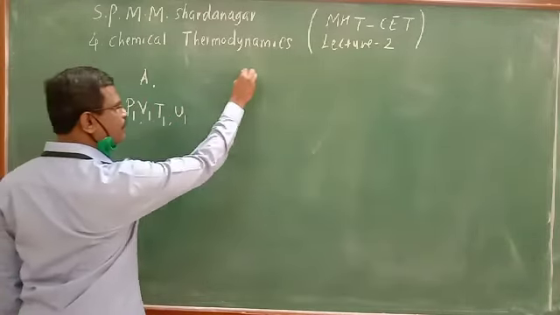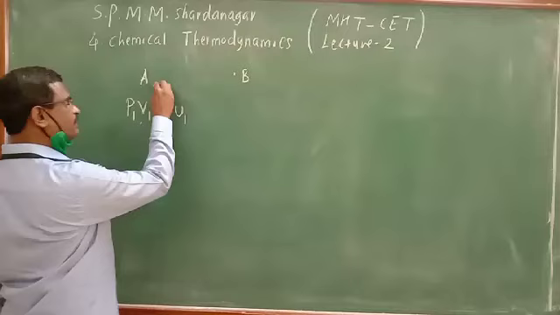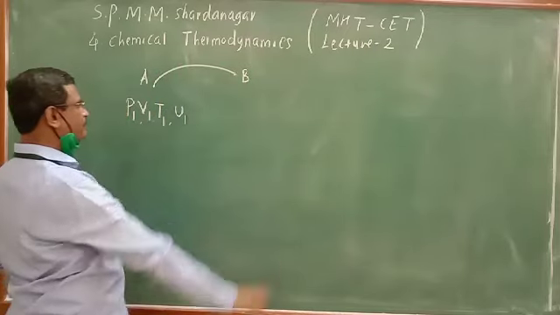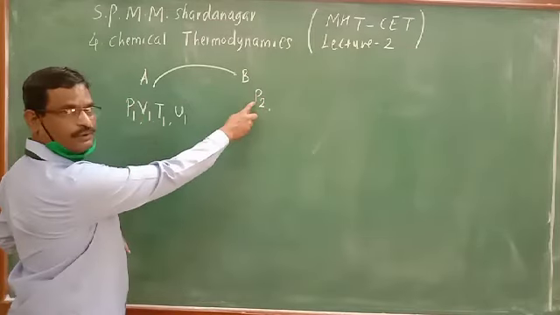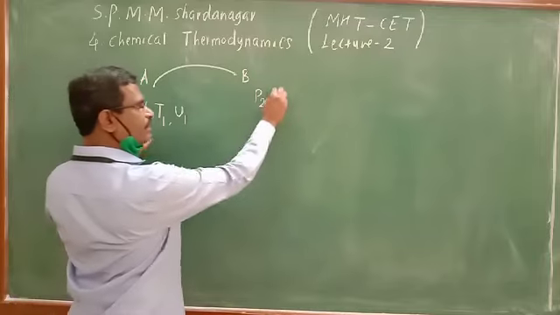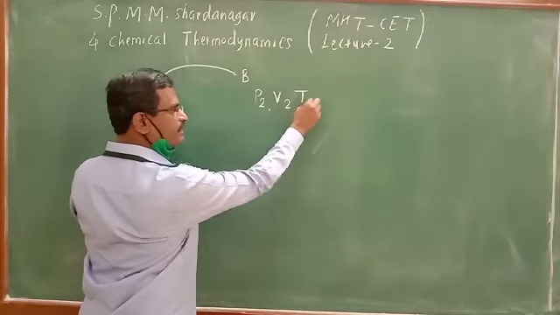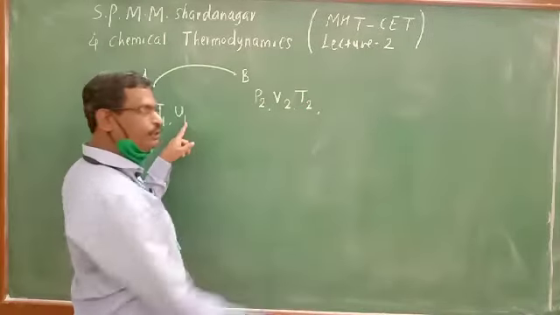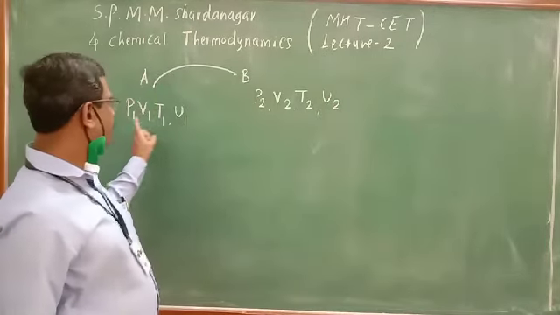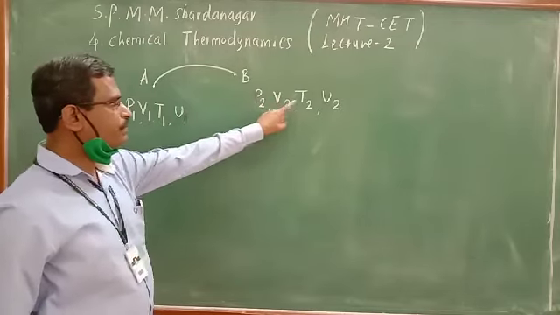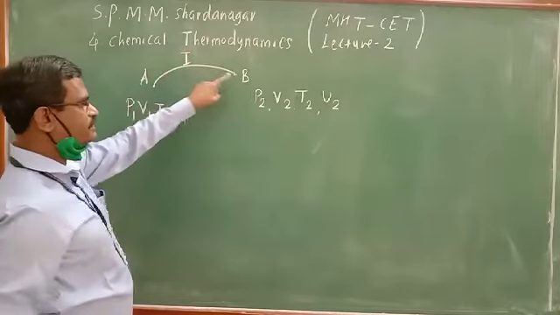If A is converted to B by a different route, a different path, then pressure P1 becomes final pressure P2, initial volume V1 becomes final volume V2, initial temperature T1 becomes final temperature T2, and initial internal energy U1 becomes final internal energy U2.